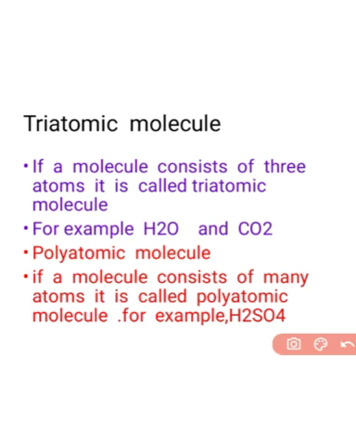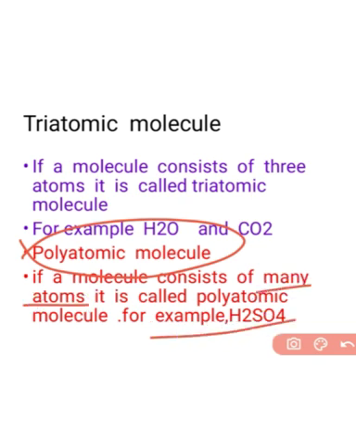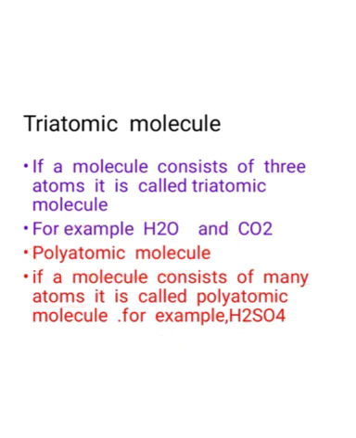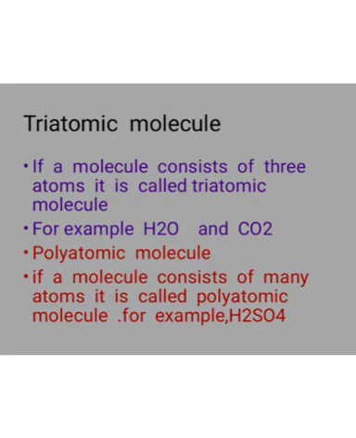Similarly, we have the next type, polyatomic molecules. The word poly means many. So the polyatomic molecules are the molecules consisting of many atoms. For example, H2SO4. In this, we have two atoms of hydrogen, one atom of sulfur and four atoms of oxygen. So this was all about types of molecules.